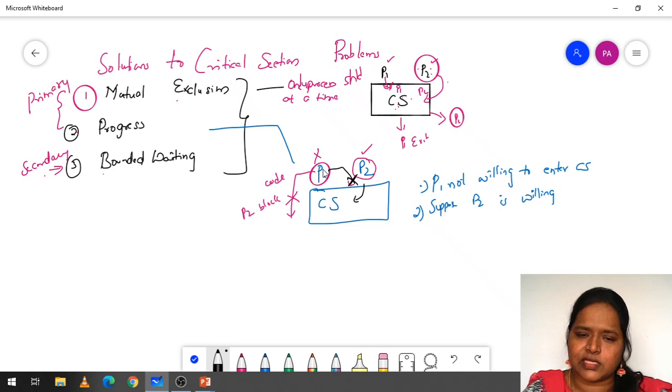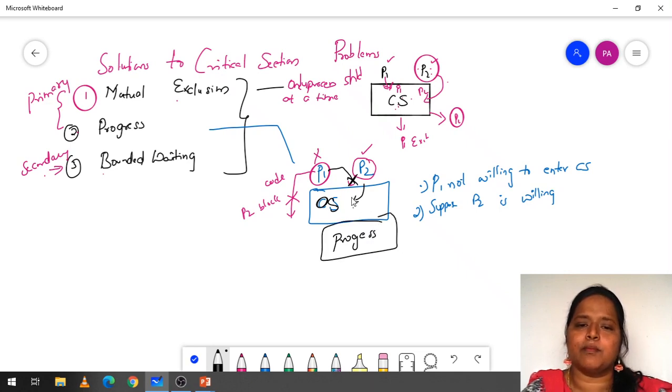Even though P2 wants to enter, P1 is not allowing P2 to enter the critical section. P1 is not entering and P2 is also not entering, so no progress happens. This condition we call the progress condition.